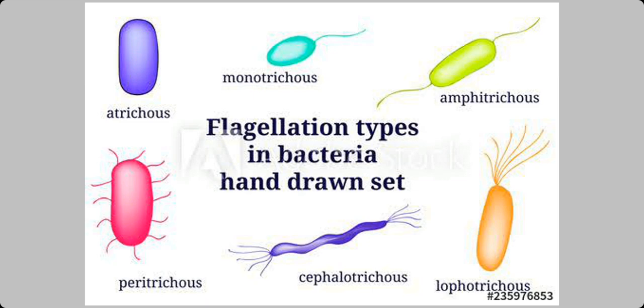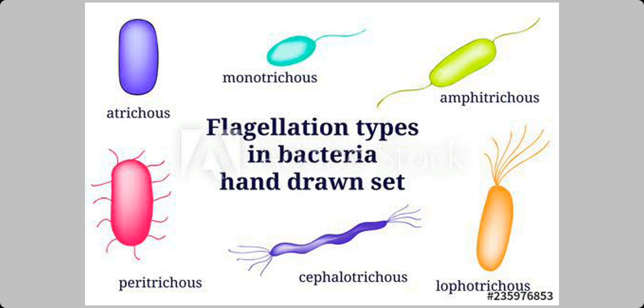Now see this picture, flagellation types in bacteria. See the first one, atrichous, it has no flagella. The next, monotrichous means only one flagellum at one end. Amphitrichous means one flagellum at both ends. Peritrichous means flagella are present all around the bacteria. Cephalotrichous, it's not given in your book, has a tuft of flagella at both the ends.